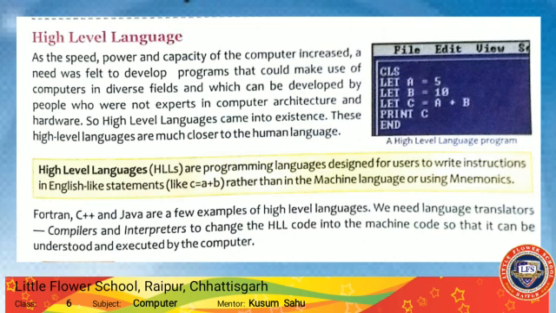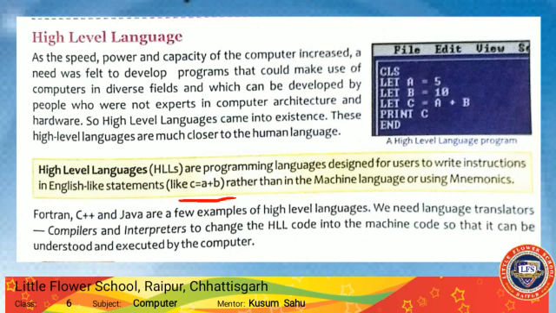Like if we need to add something, we will code it like C = A + B. Here we can easily understand that this code adds something on a computer, rather than using mnemonics or abbreviations as in assembly language. So we use this type of code, which is understood by everyone. C, C++, and Java are a few examples of high level languages.